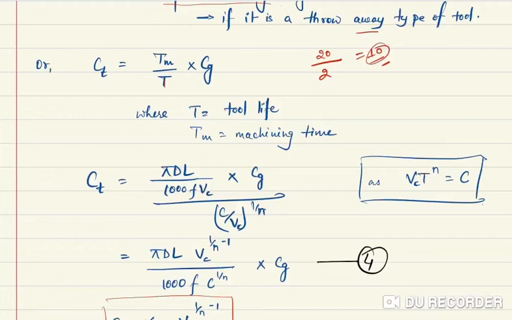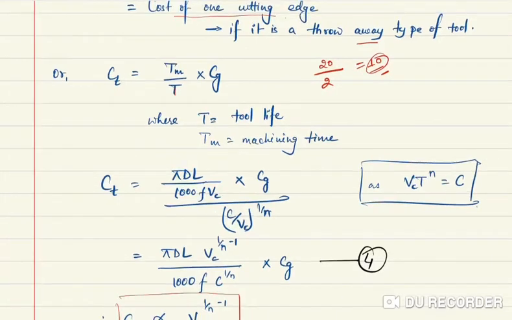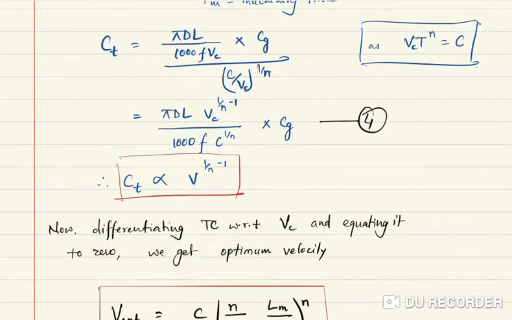So number of tools is denoted by Tm by T into Cg, and we know Tm value already we have calculated, pi dl by 1000 f Vc into Cg, and this tool life we know Vt to the power n is equal to C. So from here we can write C by Vc to the power 1 by n. Now this Vc is already in the denominator, so it will be Vc to the power 1 by n minus 1. So we are finding that Ct is directly proportional to Vc to the power 1 by n minus 1.